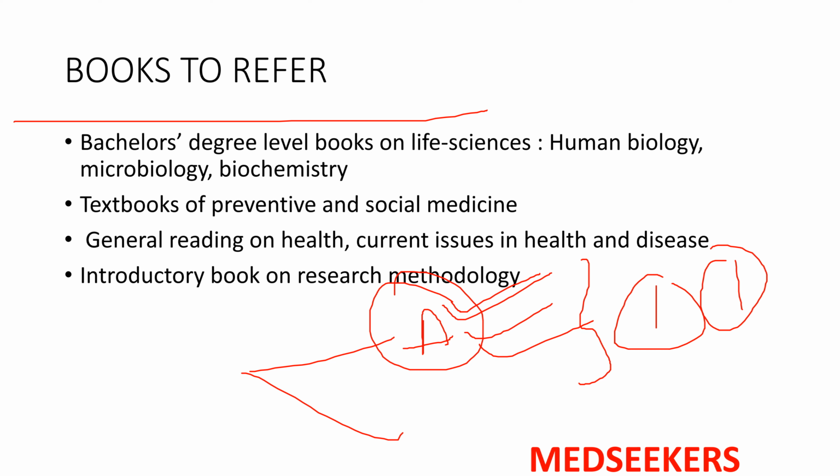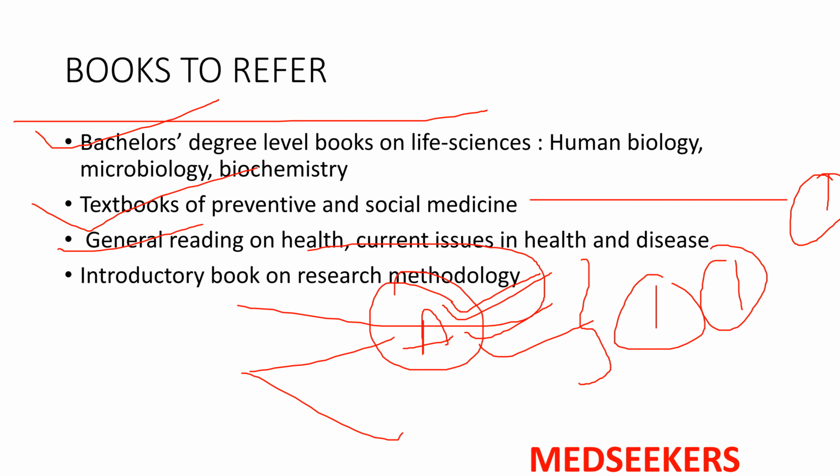Coming to your section B, your first unit is bachelor's level knowledge in life sciences, right? So it will be ideal if you refer to your own bachelor's degree level books, it will suffice. Coming to textbooks of preventive and social medicine, there is already a separate video on which books will be good to study preventive and social medicine. If you haven't watched it, I'll drop the link in the description box. Kindly check out that video. You will get an idea of what books will be ideal to study preventive and social medicine. Apart from that, you have to know general reading on health, current issues and latest public health updates. See, for research methodology, there are numerous PPTs and some good books available. You can study those books.